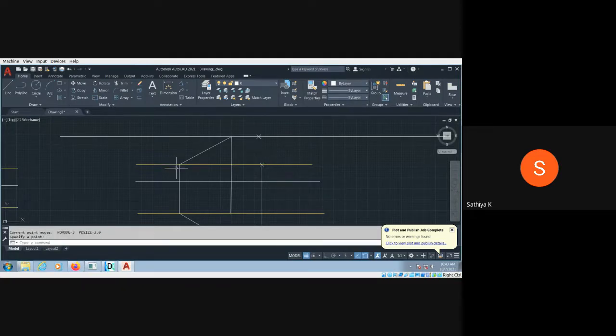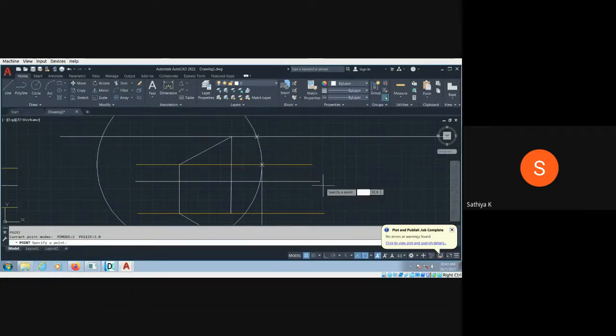So this length should be rotated up to the locus of point B. So go to circle and the radius, keep this as center, this length as radius. Okay, and you will get the new point here and mark it over here.